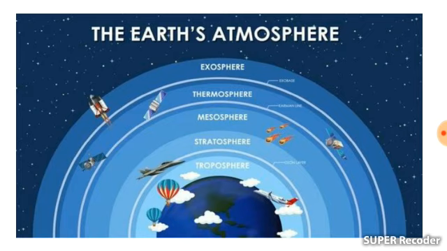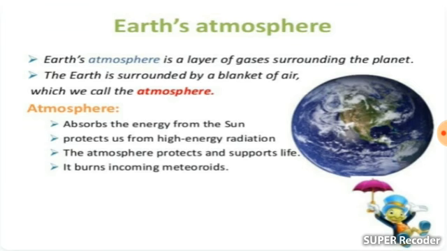That is the thick layer of air that is surrounding the earth. As you can see in this picture, this is the thick layer of air that is surrounding the earth. Earth's atmosphere is a layer of gases surrounding the planet Earth. The Earth is surrounded by a blanket of air which we call the atmosphere.